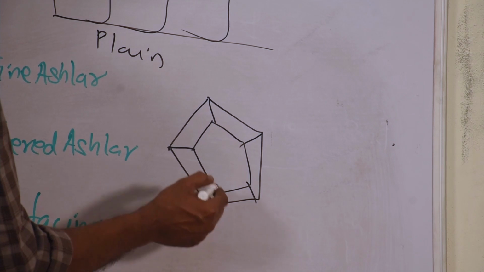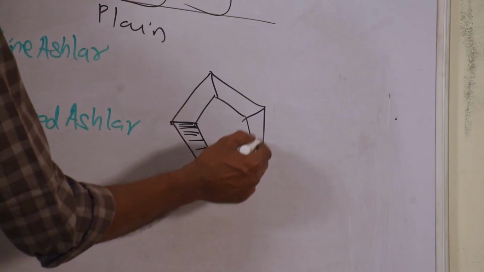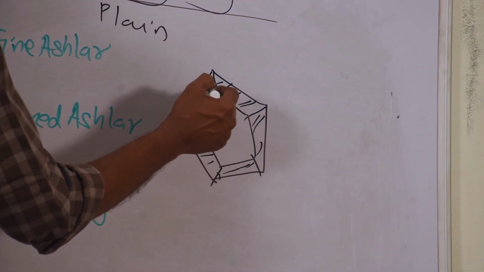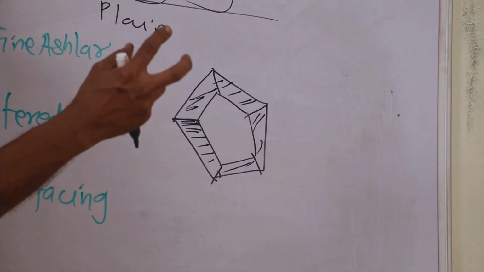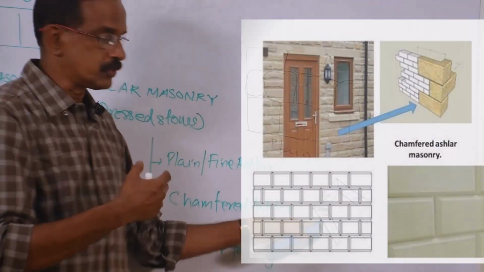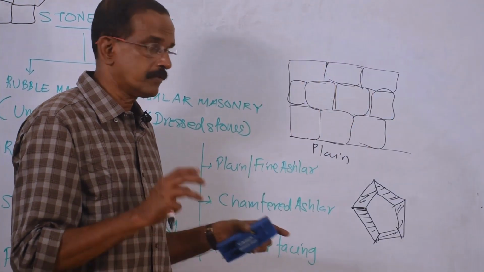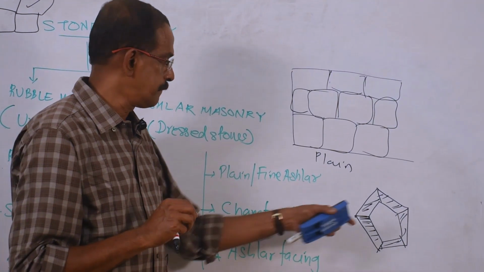So this is 45 degree. This portion is chiseled or beveled at an angle of 45 degree, so that the center portion will be projecting outward. This is a typical stone. Many such stones are used in chamfered ashlar masonry. All these are used for aesthetic appearance of the building.